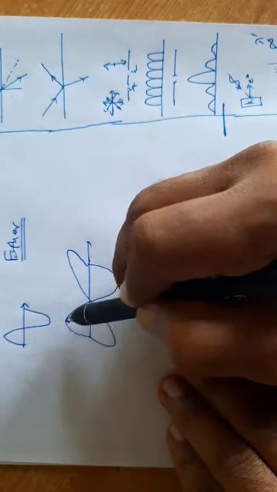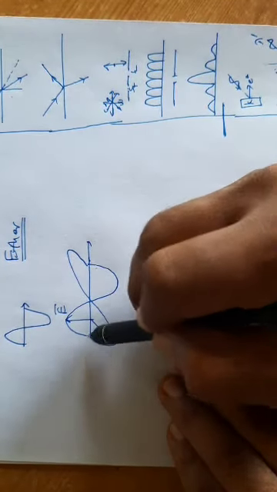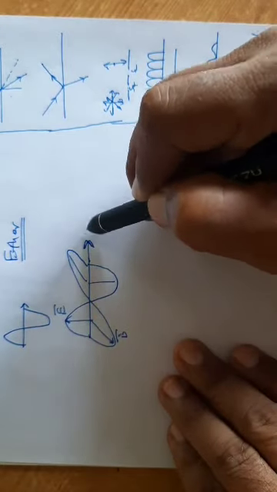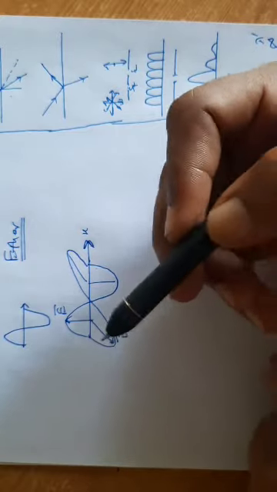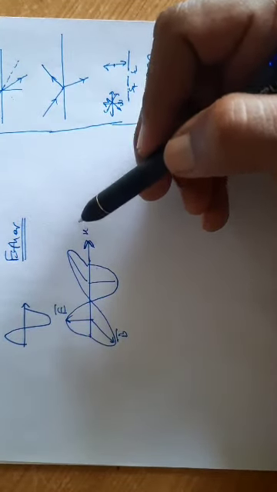Here there is the electric field vector, and here the magnetic field vector. They are perpendicular to each other and perpendicular to the direction of propagation of the wave, this x. Now for the propagation of electric and magnetic fields, there is no need of a medium. Electric and magnetic fields can propagate through vacuum too.